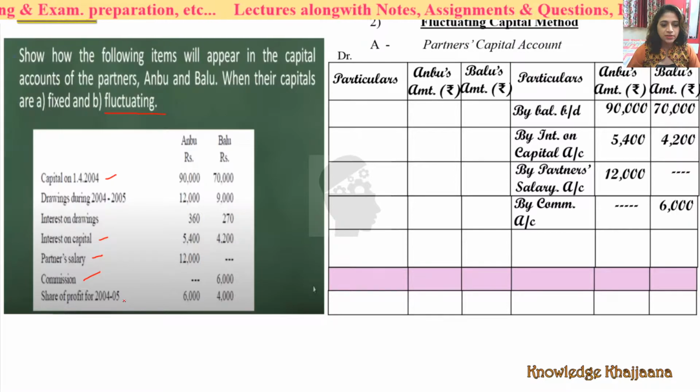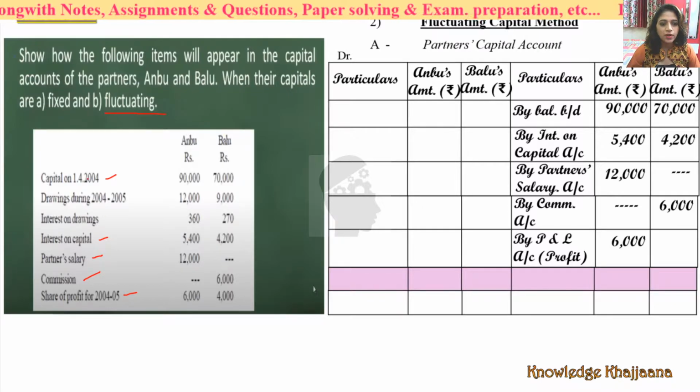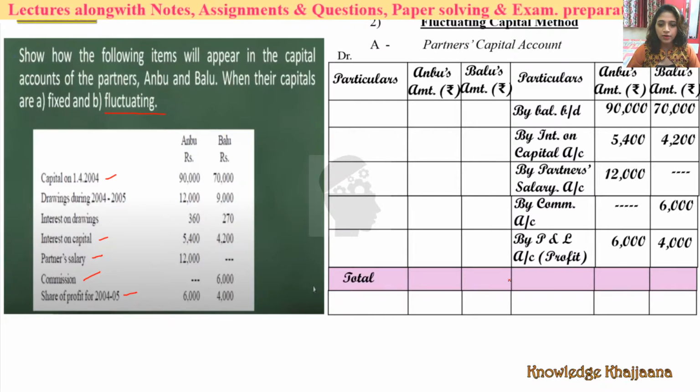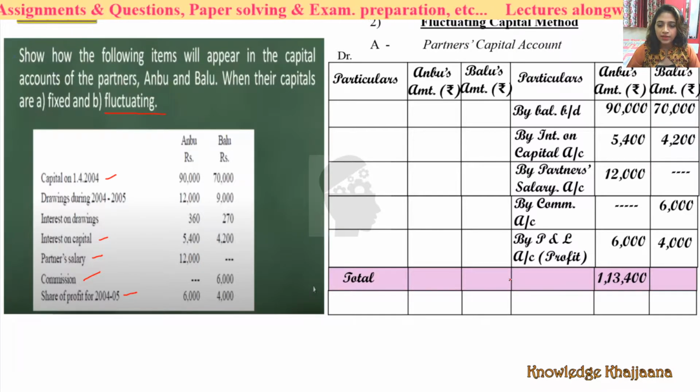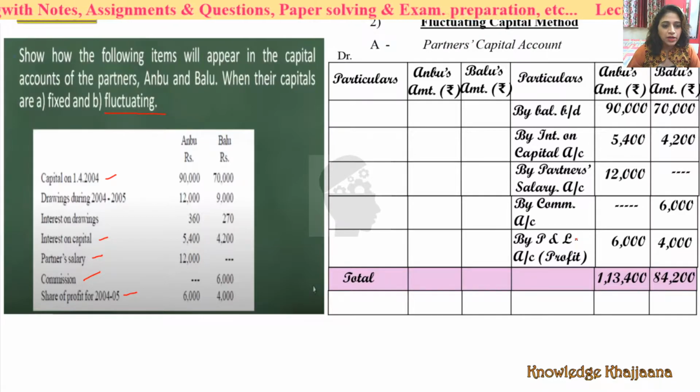Again, this profit increases the credit side, right? That increases the capital. So profit share, by profit and loss account, profit rupees 6,000 and rupees 4,000. So this much of entries will come only on the credit side. Let's calculate the total. Total is 1,13,400 and 84,200, right? And what will come on the debit side?